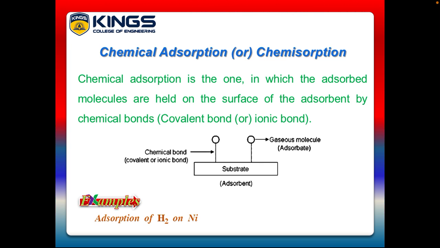The example of this chemical adsorption is adsorption of hydrogen gas on nickel. Here hydrogen is the adsorbate and nickel is the adsorbent. The hydrogen gaseous molecule is held on the nickel by strong chemical bonds.